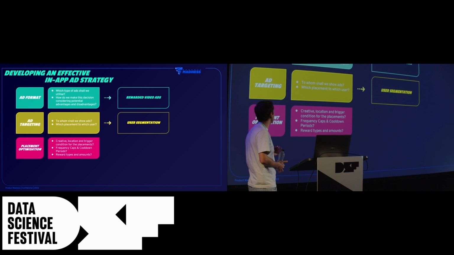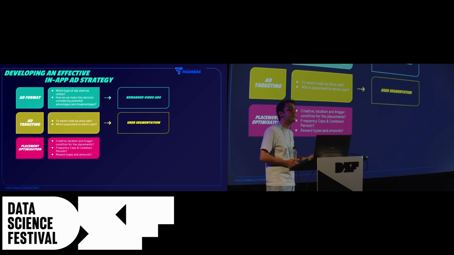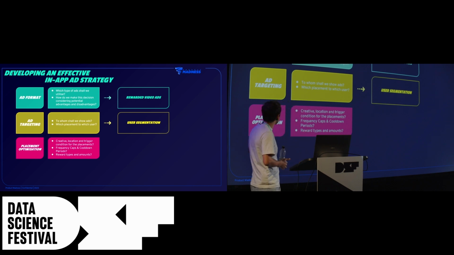Also, what will be the trigger conditions for these placements, right? Like, are we going to randomly offer these ads, or are we going to try to be smart about it and chase moments where the users might actually engage in these ads? For example, moments like when they have lower coin balances in the app, so that they are more likely to engage. Even optimizing these, there are some follow-up questions.